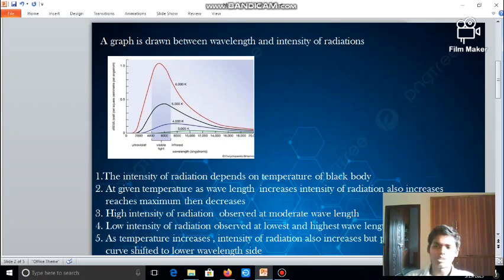When you observe the graph, the x-axis is the wavelength and the y-axis is the intensity of radiation.